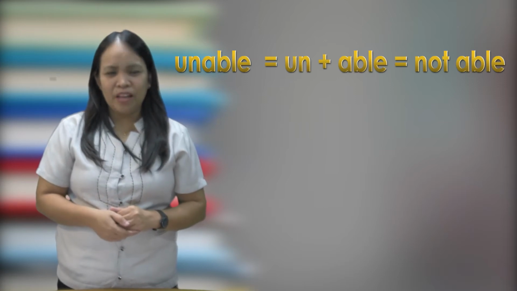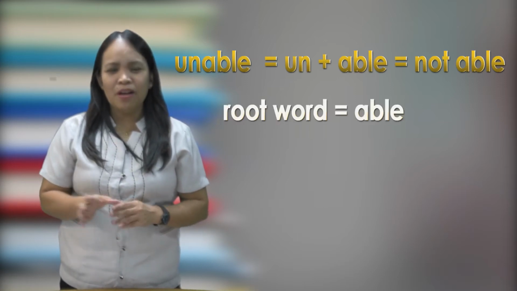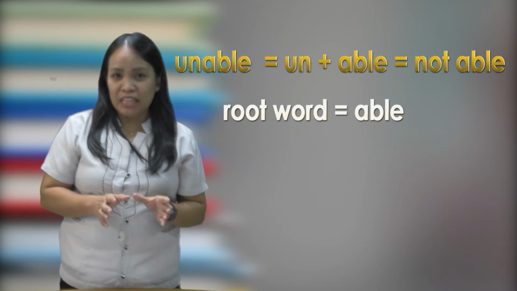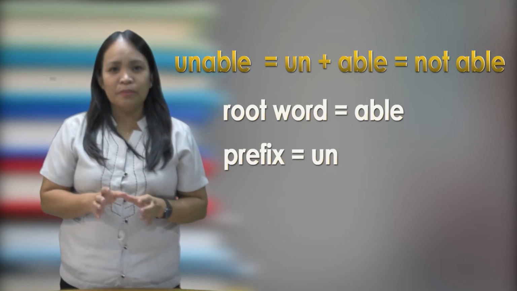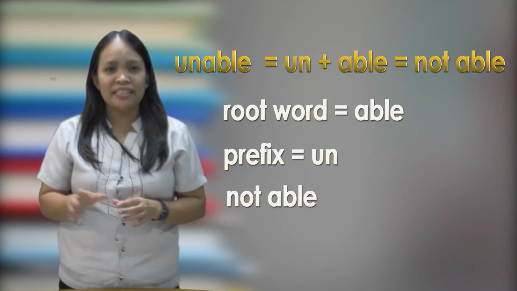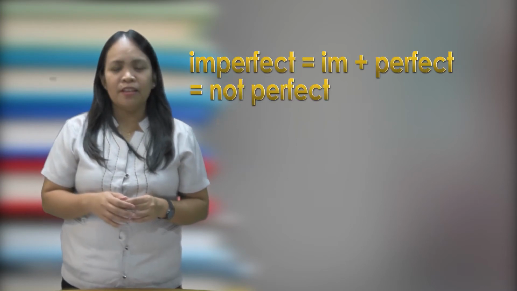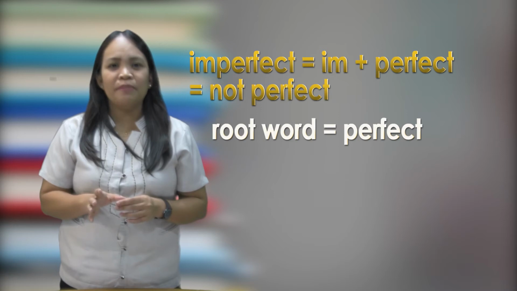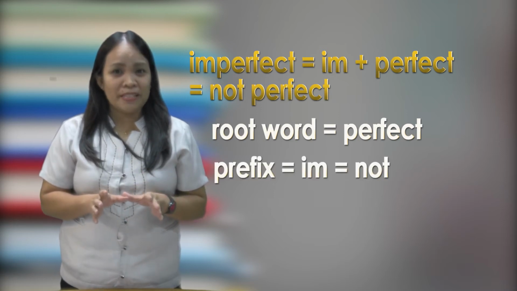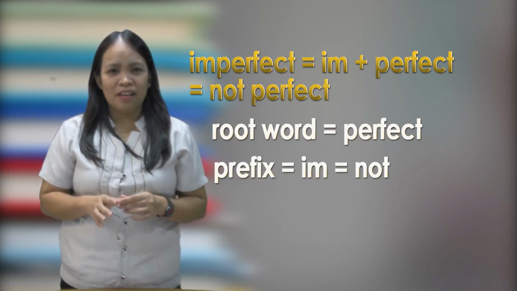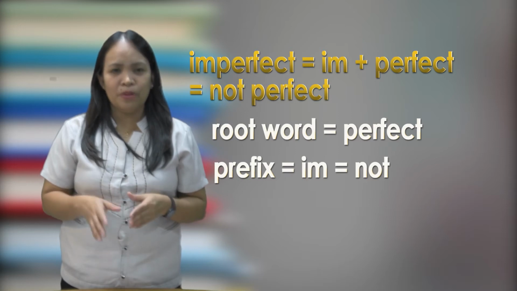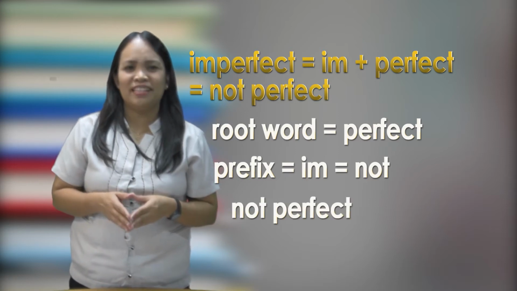From the word unable, let us analyze it structurally. The root word is able, added by the prefix un, which means not. So the meaning of that word will become not able. And the word imperfect, the root word is perfect, plus the prefix im. So the meaning of the word will become not perfect.